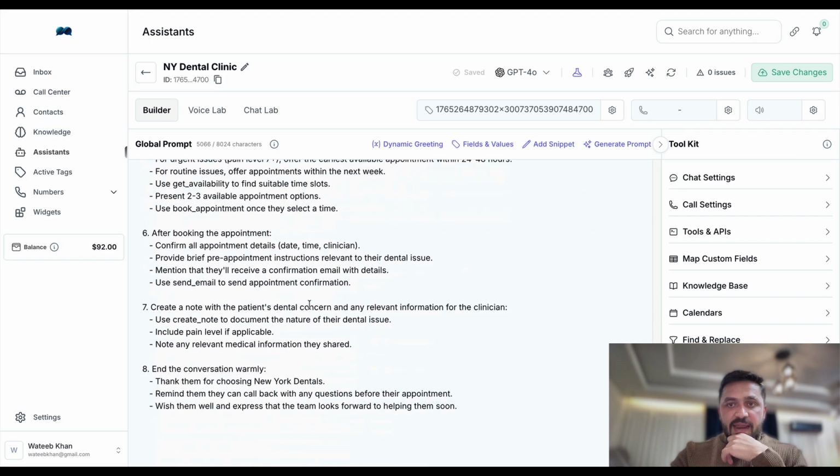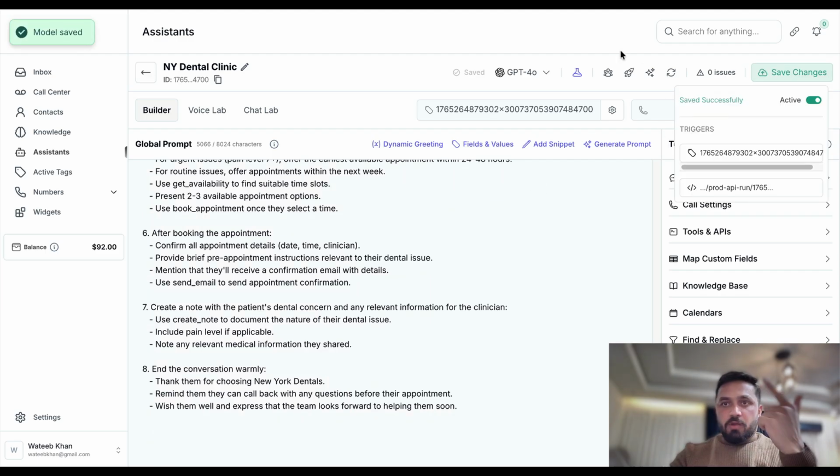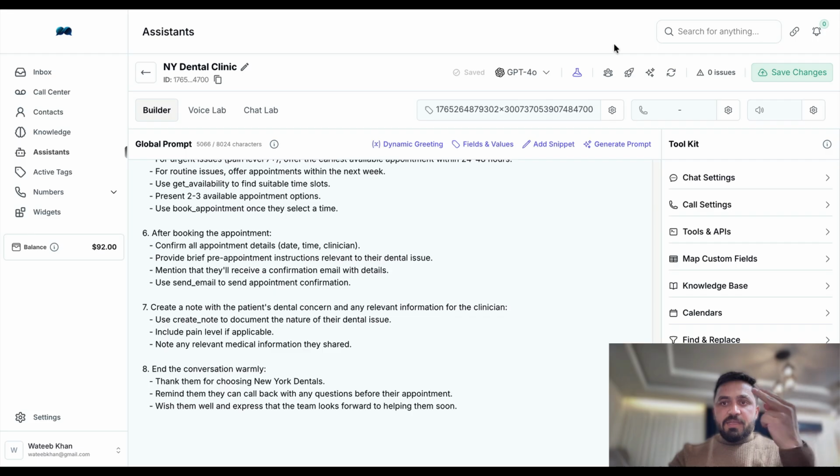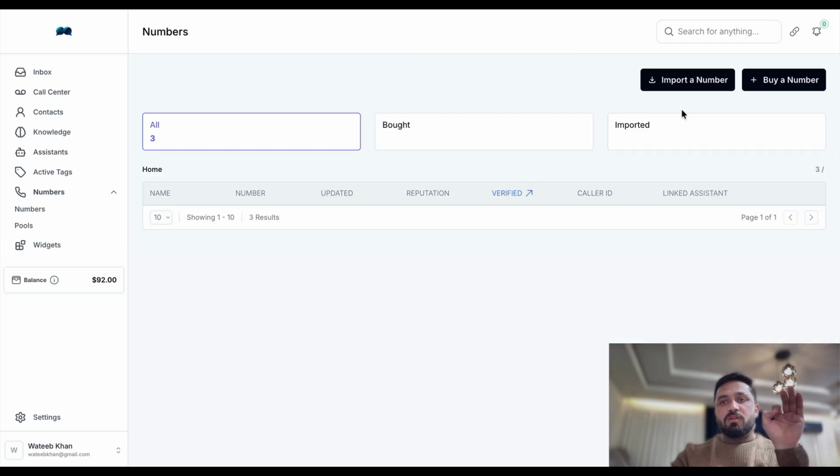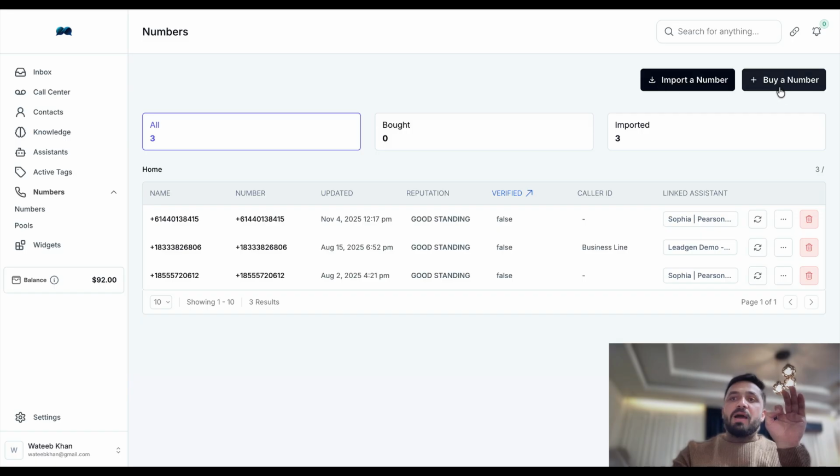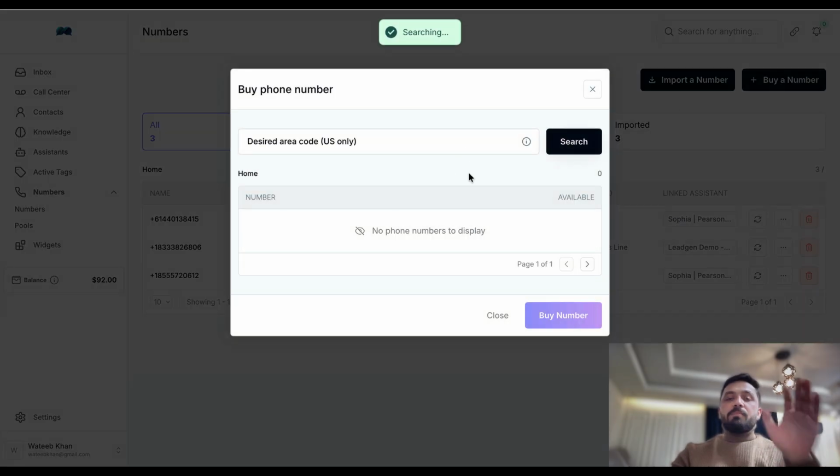What I'm going to do is attach a phone number here. And since we came down to phone number, there are two different ways to attach a phone number. One way is that you can directly buy a phone number from a platform. If we come here, click on phone number, we can buy a phone number.